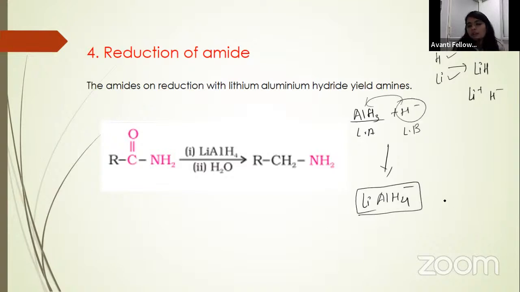So what does this lithium aluminium hydride do? It supplies the hydrogen. Okay. What is the work of this? To supply hydrogen. So it will supply hydrogen, and what you need to do is remove this CO and attach hydrogen from here. Okay. So you can prepare amine also by lithium aluminium hydride.